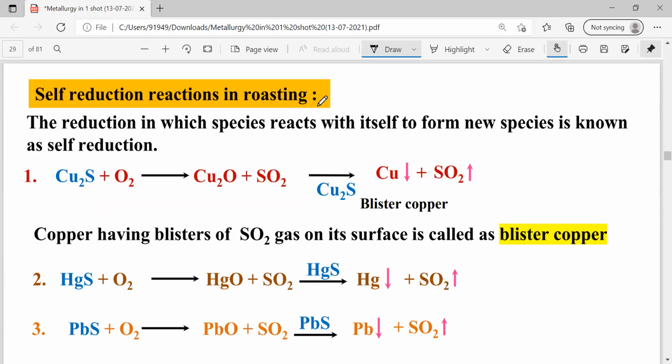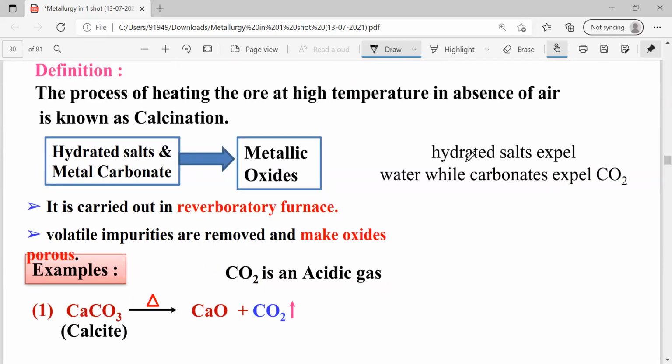Here, self-reduction reaction is given. The copper is going to be extracted from copper pyrites. The copper pyrites is first concentrated by the froth flotation process because copper pyrites is a sulfide ore. So after concentrating the ore, first the copper pyrites containing copper sulfide is going to be oxidized to give copper oxide. That copper oxide is going to react with sulfur dioxide, then it will give copper. During this process, sulfur dioxide is going to be bubbled around the surface of the copper. Then the obtained copper is called blister copper. So here this word is important: blister copper contains small amounts of sulfur dioxide gas as bubbles. Here you can see the diagram if it is given. Okay, it is not given here.